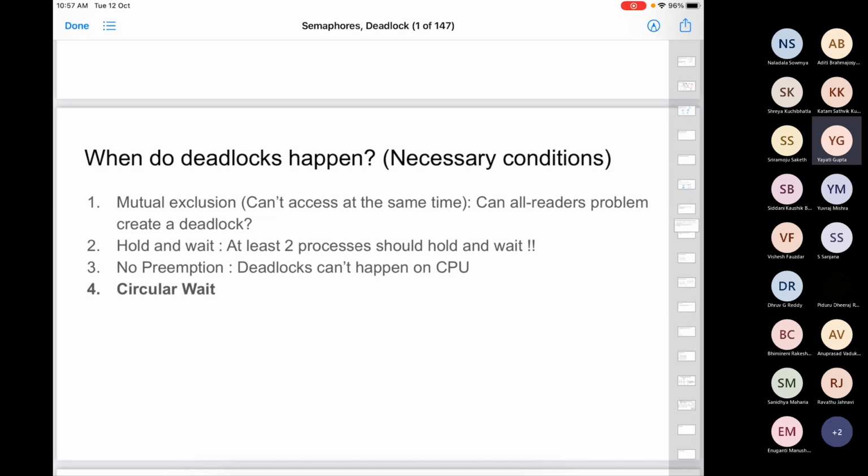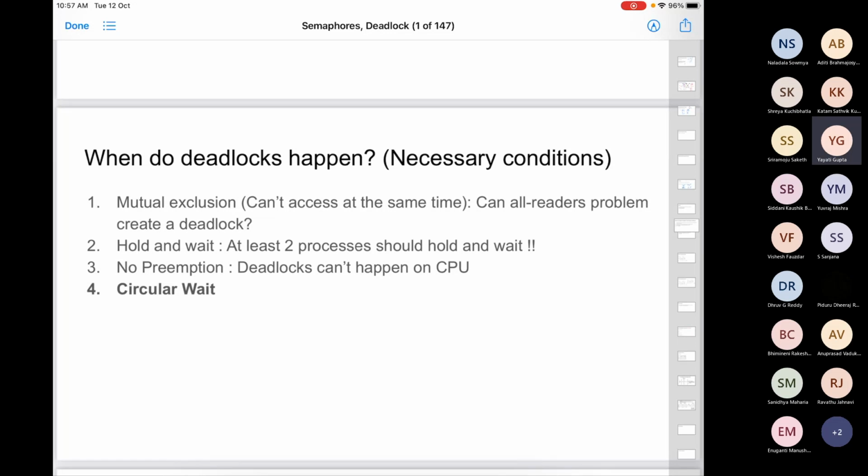So here is an example. Let's say in the readers-writers problem, there is no writer, there are only readers, right? So why will a deadlock happen? Readers can all access the buffer or the database at the same time, right? So deadlock will not happen. So the first condition is there is at least one resource in the system which cannot be shared between two processes at the same time. So definitely at different times they can access that.